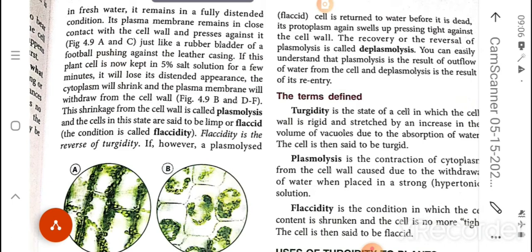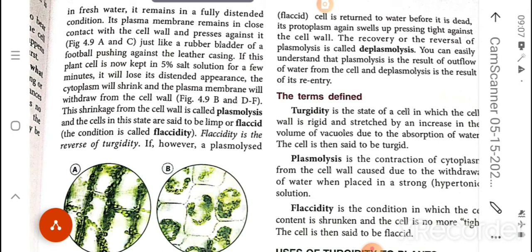The plasma membrane, or the cell membrane, is in close contact with the cell wall and presses against it like the rubber bladder of a football pushing against the leather casing. This means it is in the normal condition.